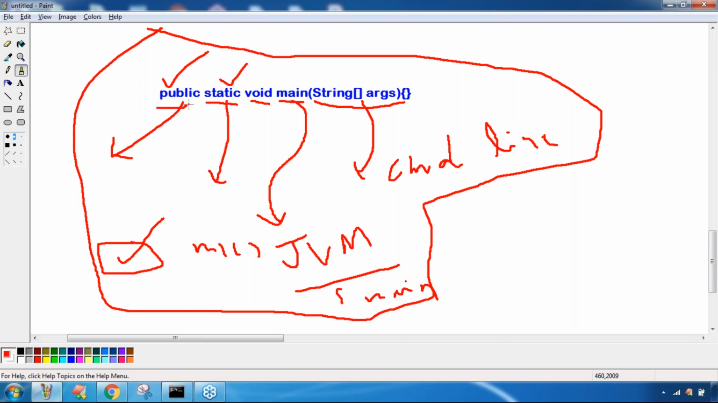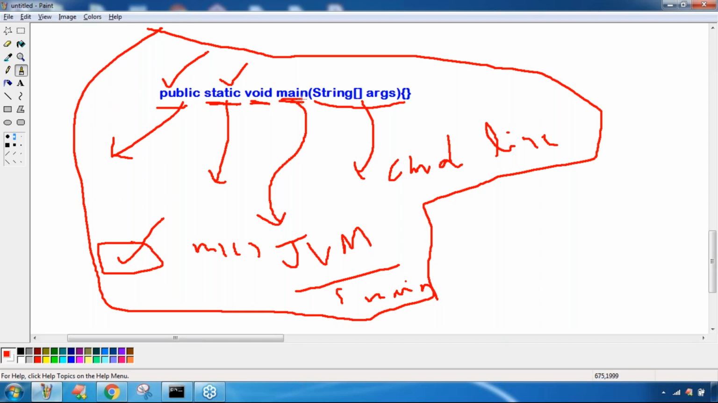Next, why is it static? Without having an object also, JVM has to call this method. Remember this one, sir. So compulsorily it should be a static method. Next, the main method won't return anything to the JVM, because if it returned anything, what would JVM do? Nothing. There is no use. That's why the return type is always void.